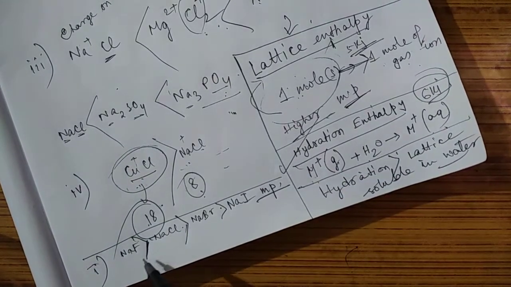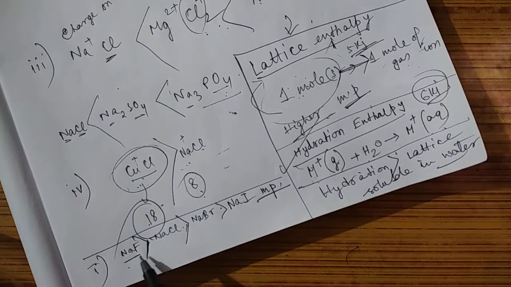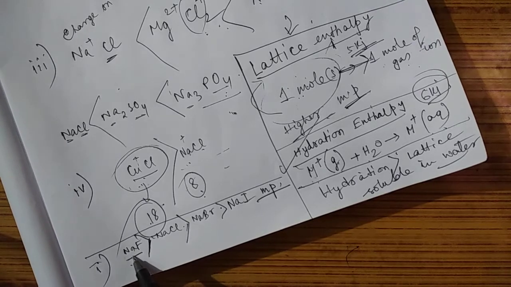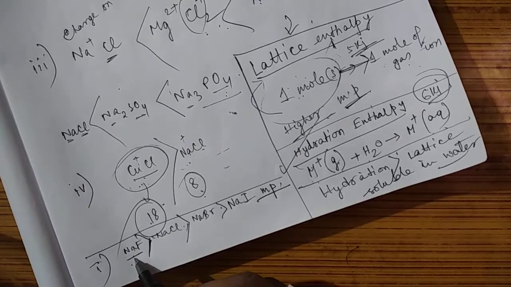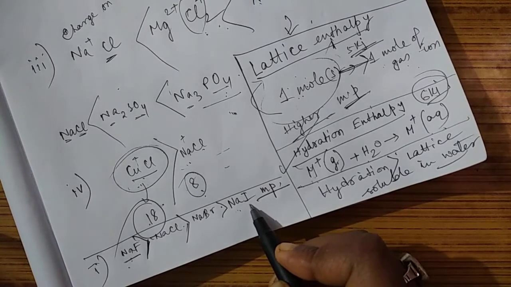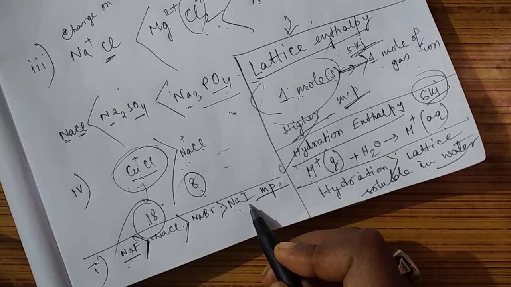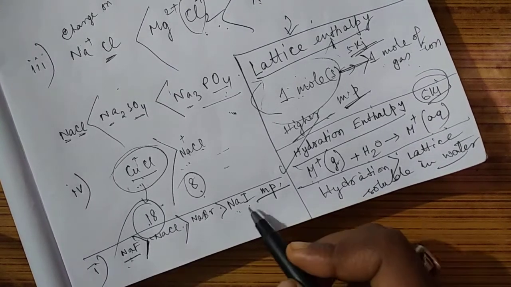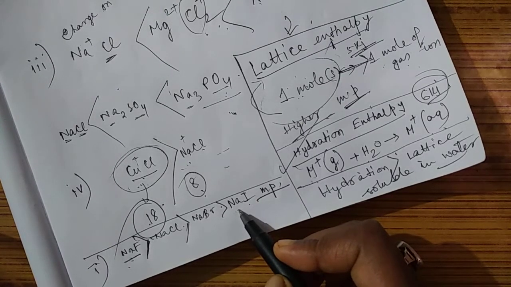Why? Because their lattice enthalpy will be maximum for sodium fluoride. Always remember, the fluoride ion and the sodium ion are almost similar in size. Therefore once they form the bond, this bond is much stronger and they are thermally more stable. But for NaI, the size difference between sodium and iodine is larger, therefore the bond is not that strong. We say it is much weaker than the sodium fluoride bond. Therefore their lattice enthalpy will be lesser, and their melting point will also be less.